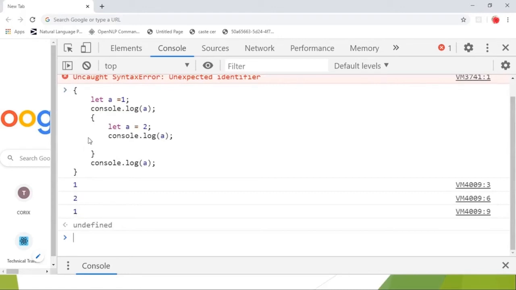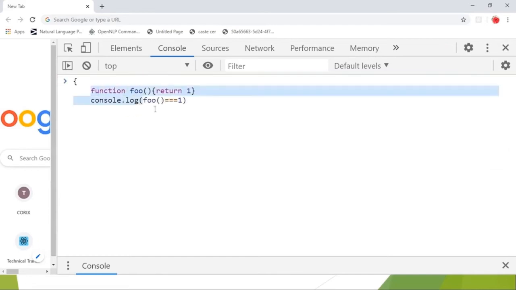Why? Because it was a block scope variable, and if you are declaring a variable within a child block, then it will be accessible only within that child block. This will not affect your other variable that is declared in global scope or at some function level.